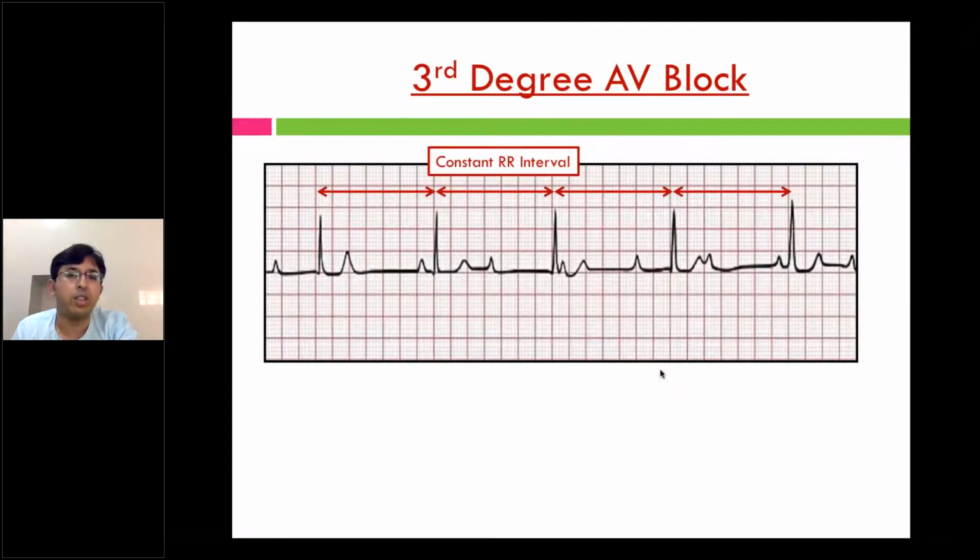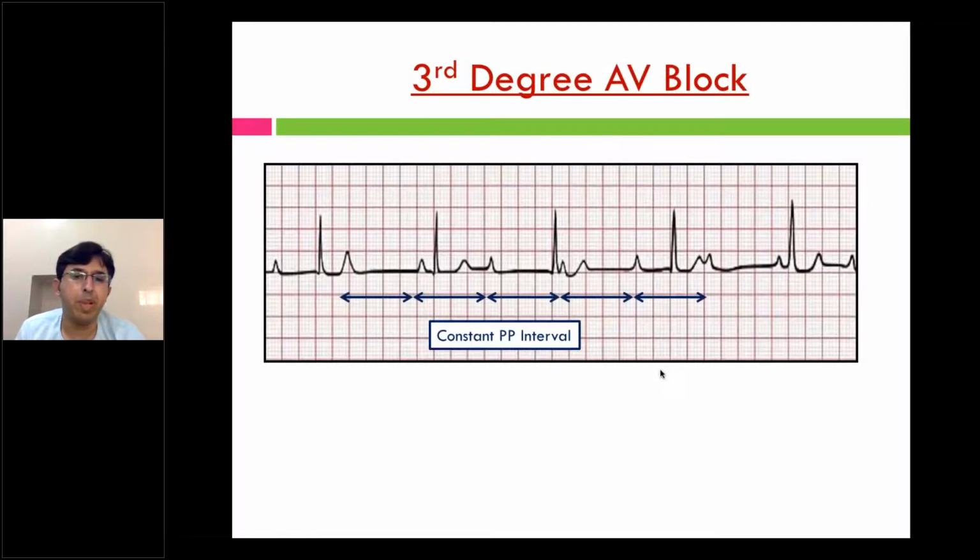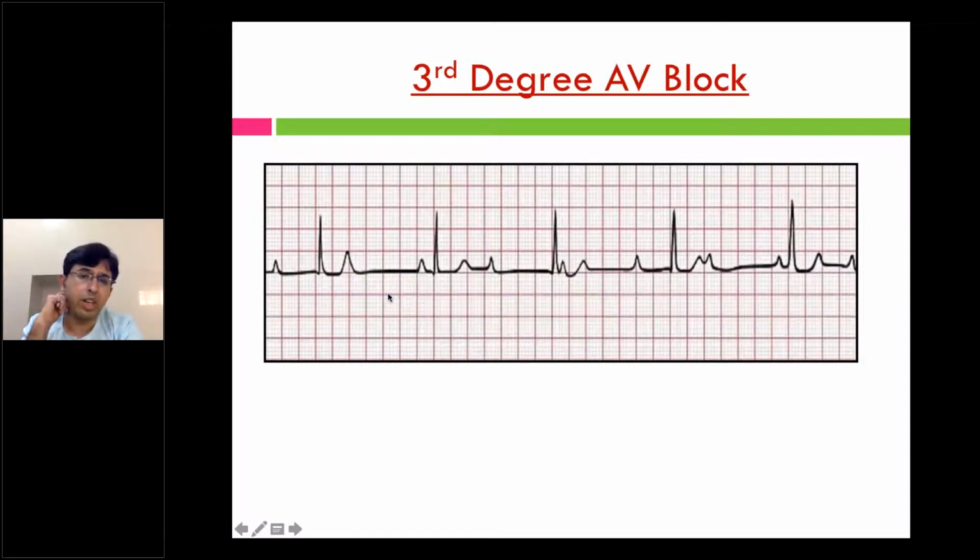The second criteria is the PP interval should also be constant. I have marked the P waves. So the PP interval is also constant. And the third criteria is the PR interval should be varying. See, the initial first PR which is marked in green is very small. The second PR is very large. Third is in between. So there is varying PR interval for each QRS complex.